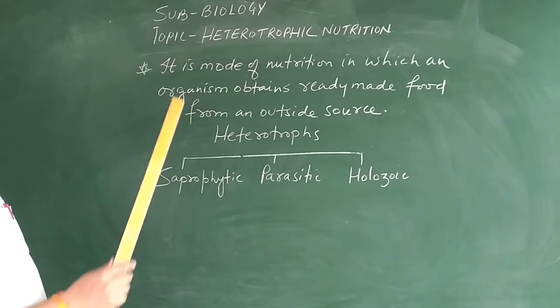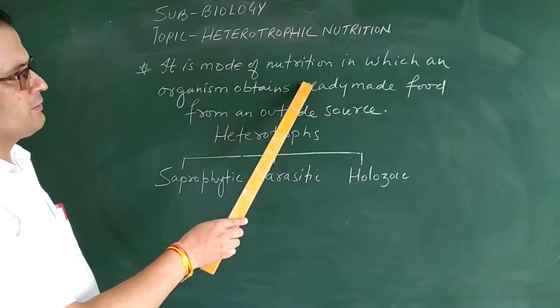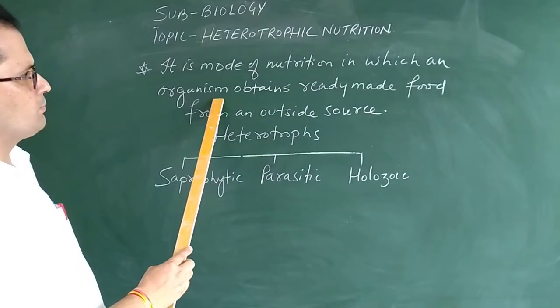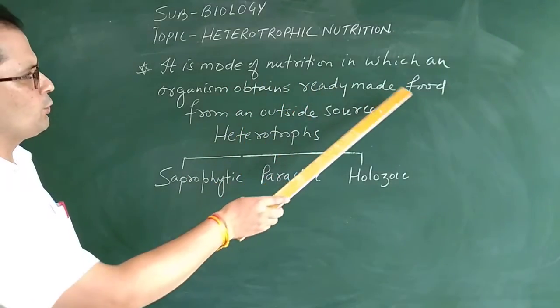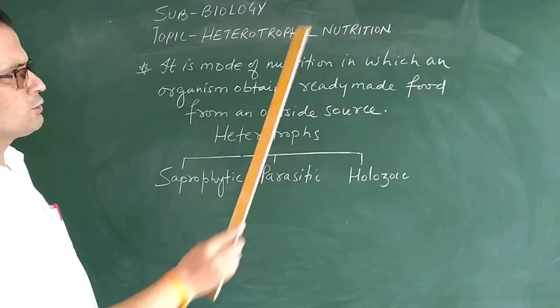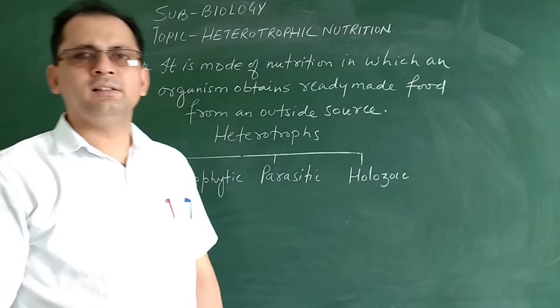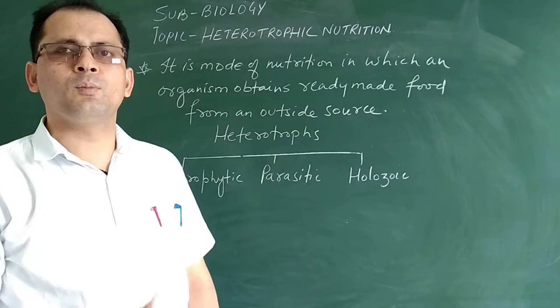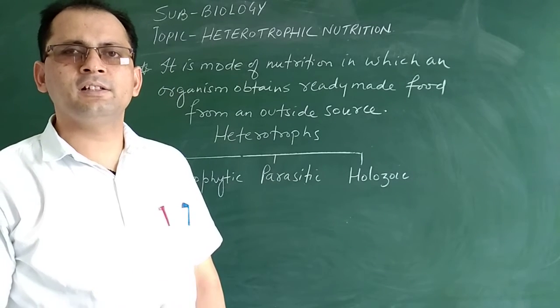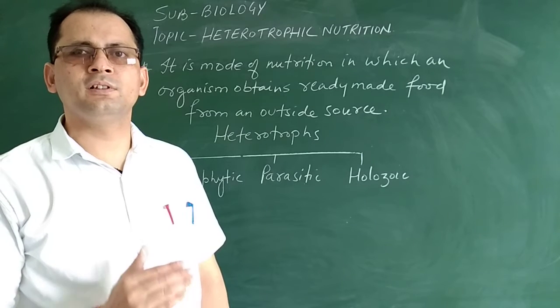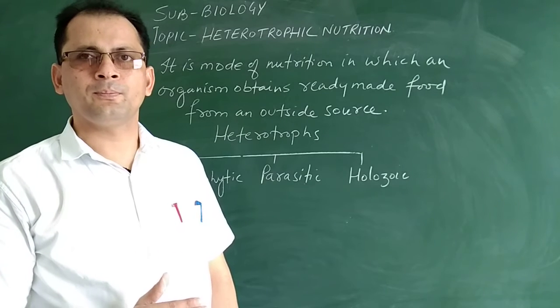You can see here, it is a mode of nutrition in which an organism obtains ready-made food from an outside source. What is the meaning of this line? It means that in the heterotrophic mode of nutrition, the organism is not able to synthesize its own food.